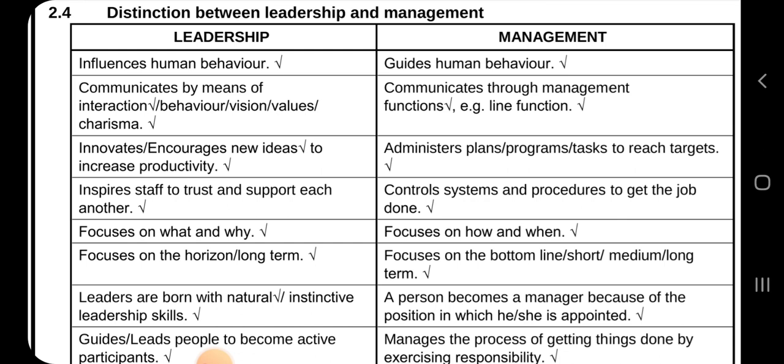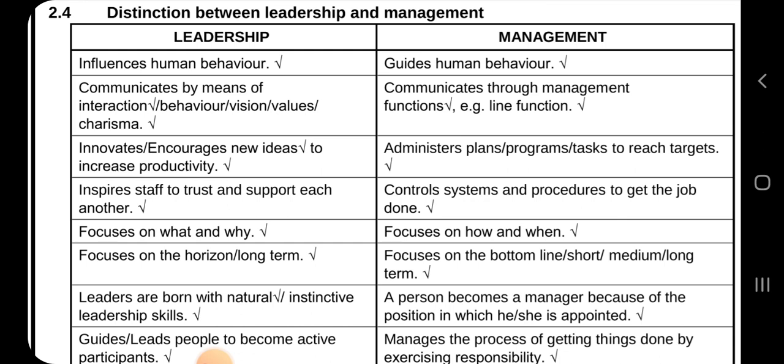And then leaders communicate by means of interaction, behavior, vision, value, and charisma, while management communicates through management functions, the line functions, the management functions that we know, because when you are the CEO, you don't come and see the bottom workers, you communicate to the ground level workers using other middle people who are working in the business.